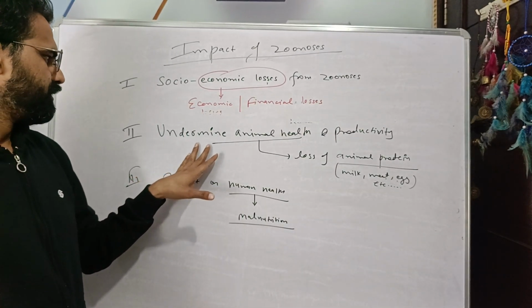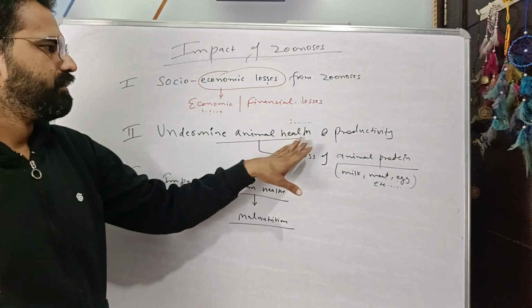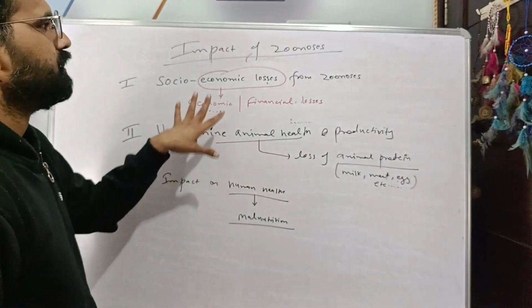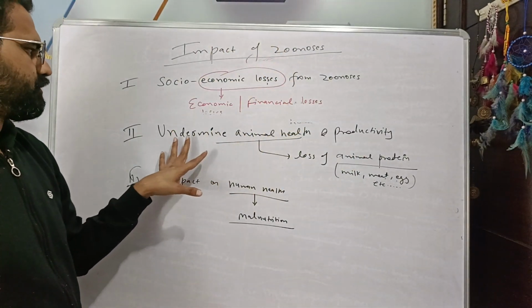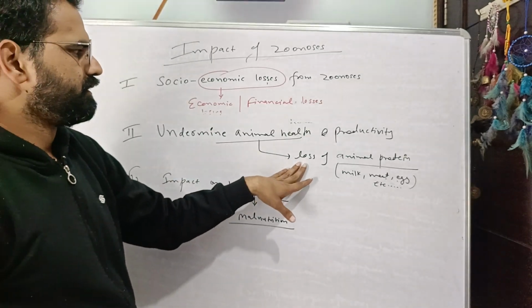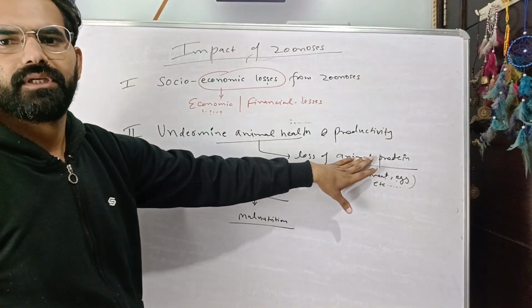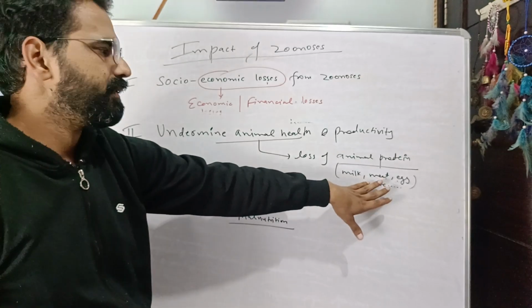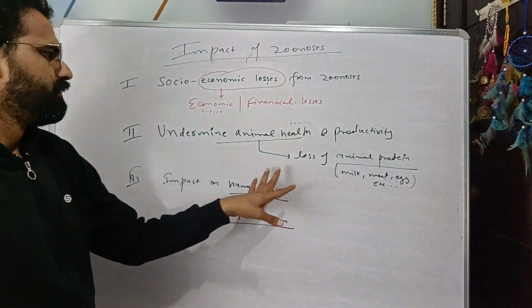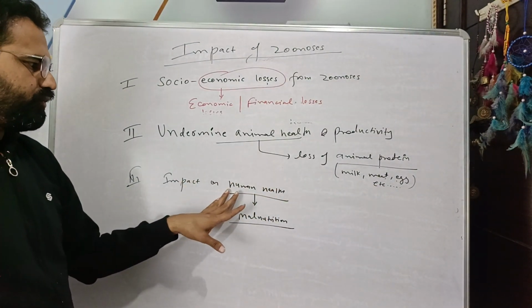Number 2 is undermining animal health and productivity. Because of this zoonosis or zoonotic diseases, there is loss of animal protein in the form of milk, meat, egg, etc. Then impact on human health.